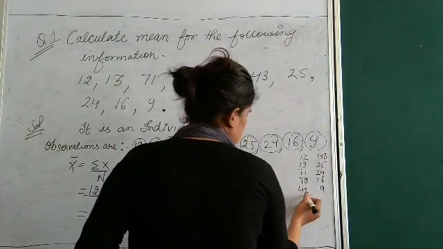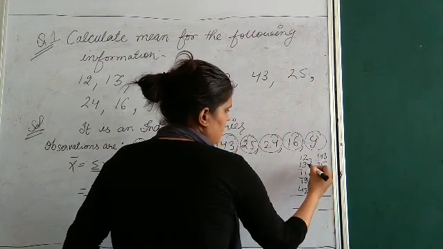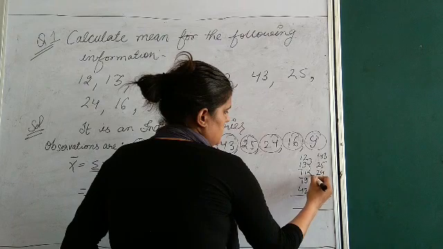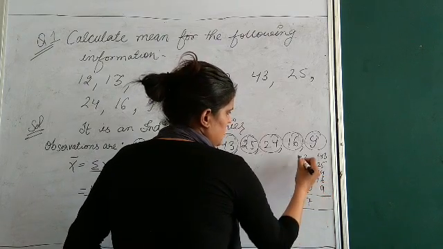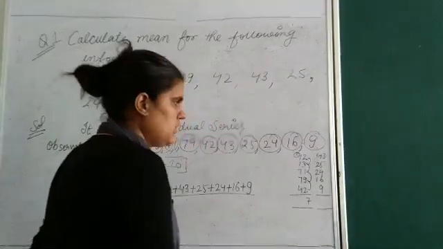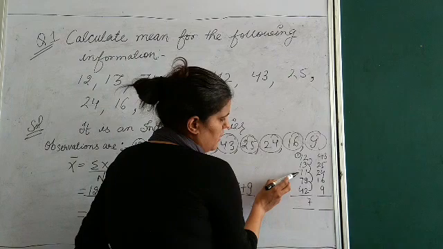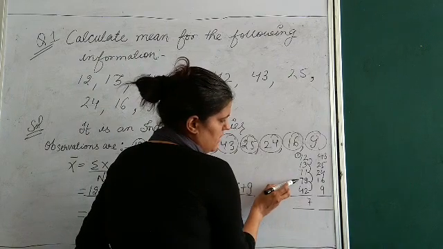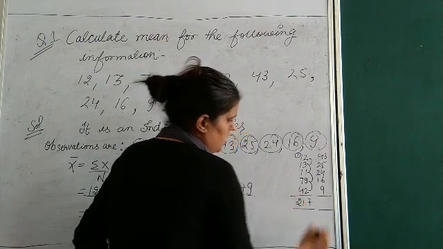First I will add this pair. 3 and 2, 5; 5 and 1, 6; 6 and 9, 15; and 2, 17; 7, carry 1; 1 plus 1, 2; 3; 3 plus 7, 10; 10 plus 7, 17; 17 and 4, 21.